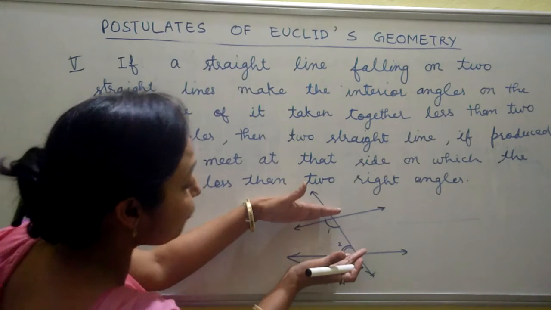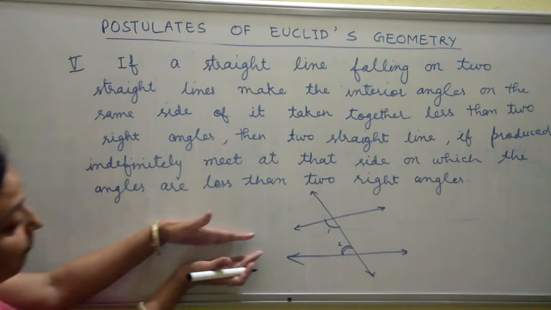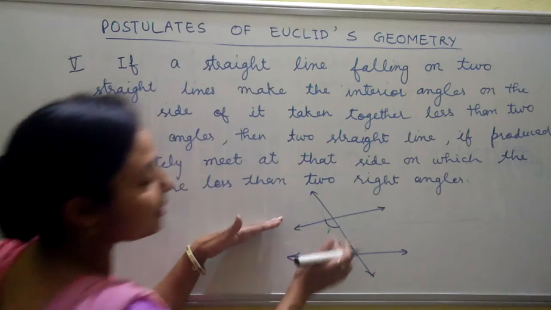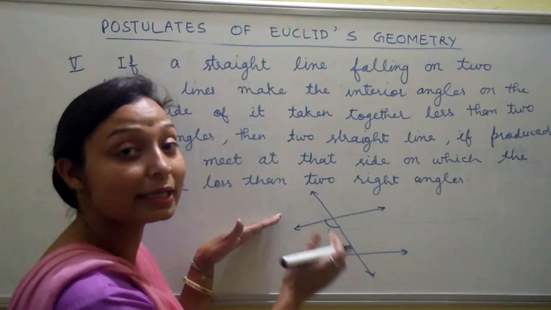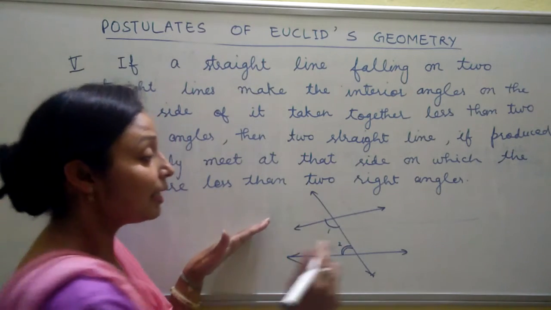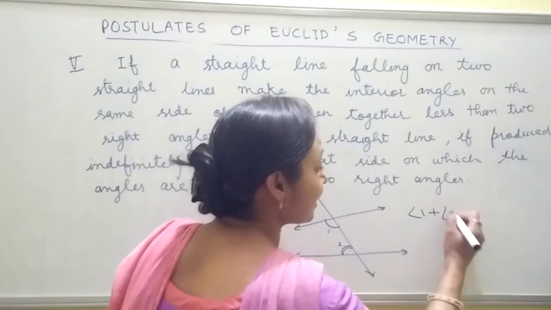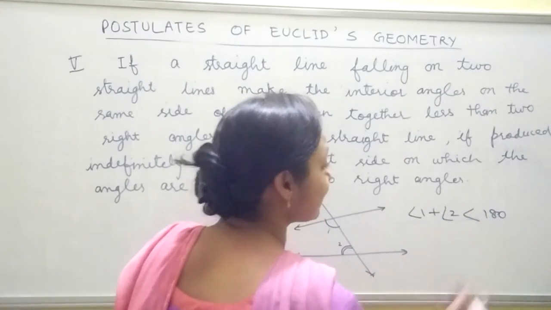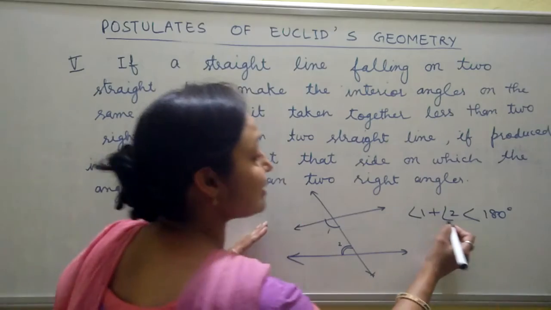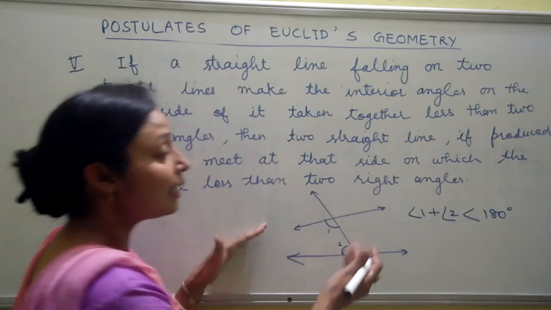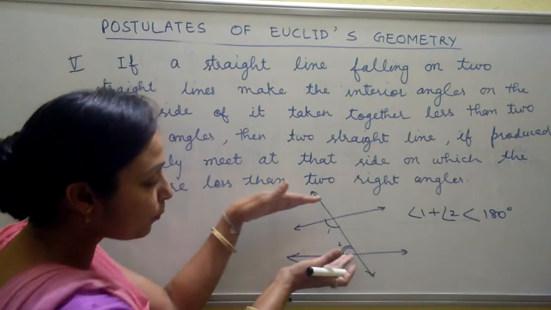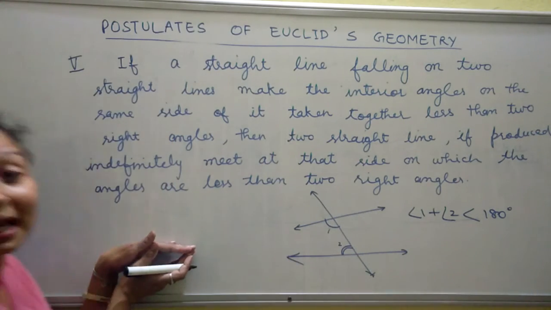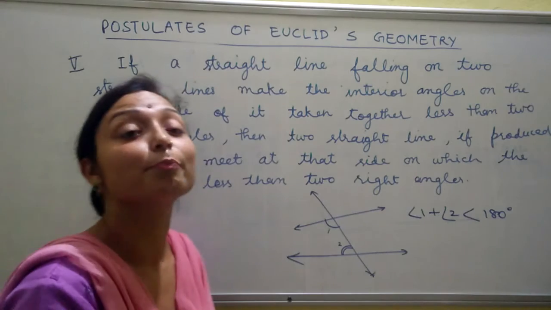Then if we produce these two lines, they meet at that side where their sum is less than 180. That is, if angle 1 plus angle 2 is less than 180 degrees, the two lines meet only on that side. So this is the fifth postulate.